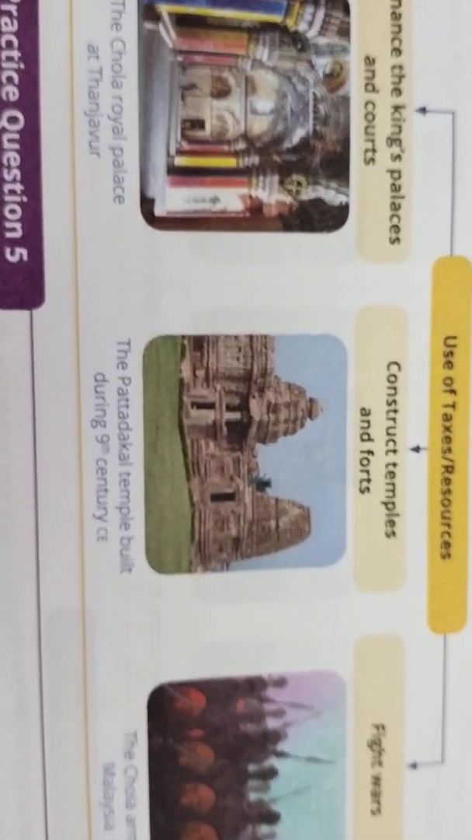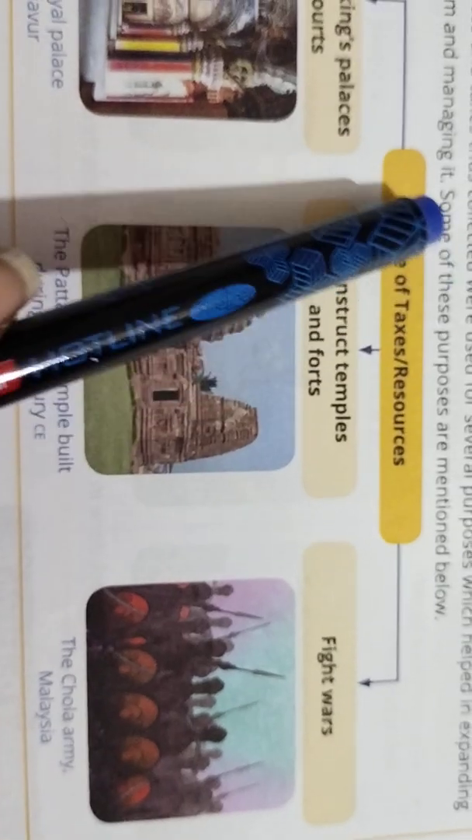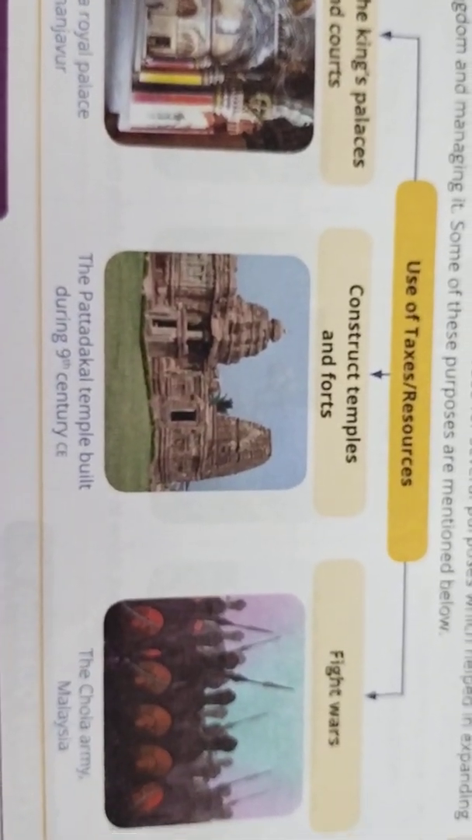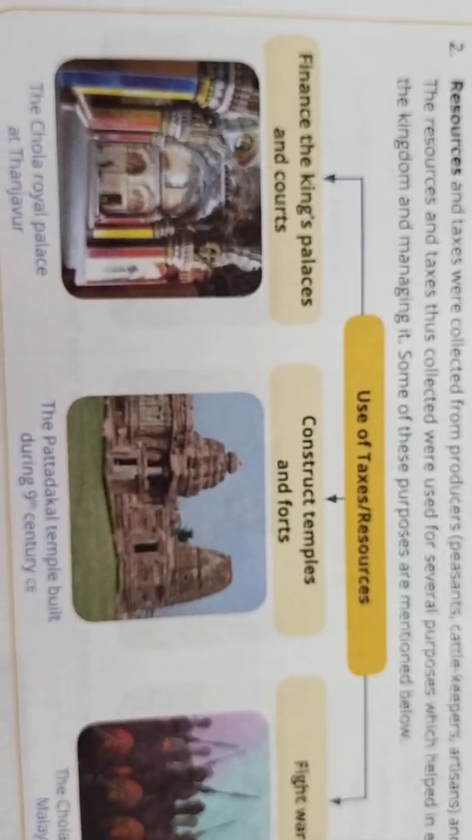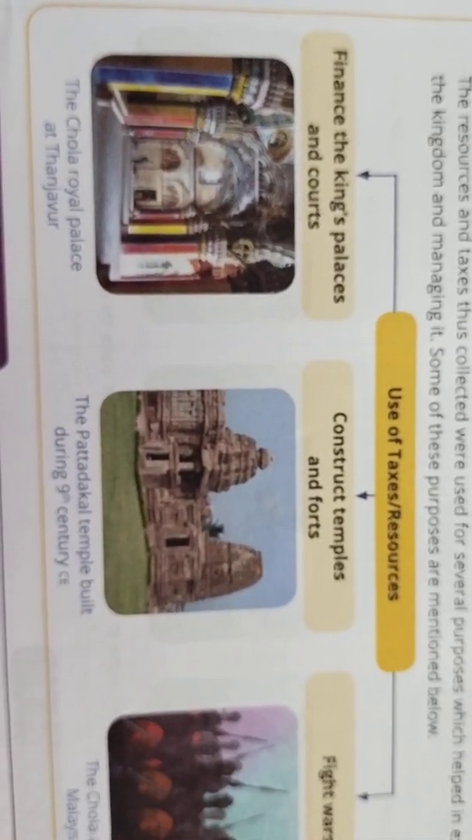And the next one is that they used these taxes to fight wars with other dynasties or other kingdoms. Here this is the Chola army in Malaysia. So these are the three things they used the taxes and resources for. These kingdoms, from 800 CE to 1400 CE, started collecting the taxes for these purposes.